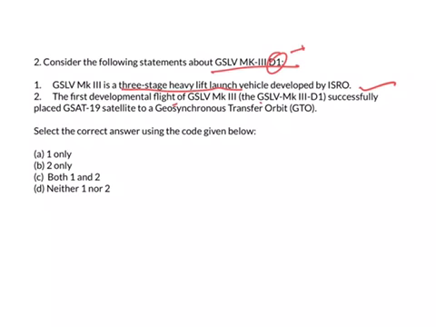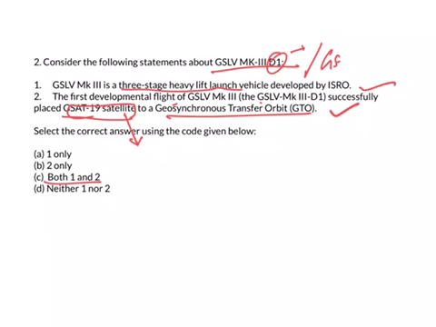It has successfully placed the GSAT-19 satellite into a geosynchronous transfer orbit. Yes, this first developmental flight has placed this payload, that is the GSAT-19 satellite, into a geosynchronous transfer orbit. That is why this mission is also called the GSAT-19 mission. This statement is also correct. As both the statements were correct, the answer here is C.